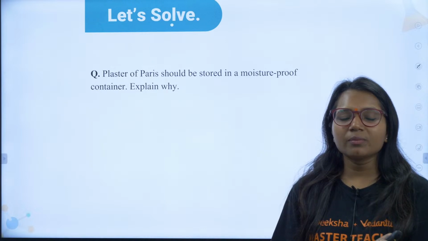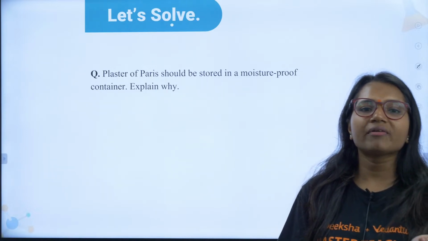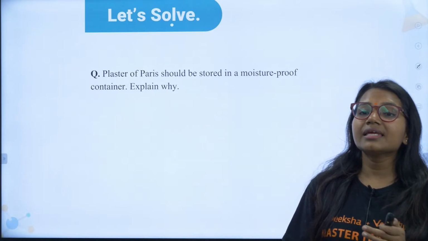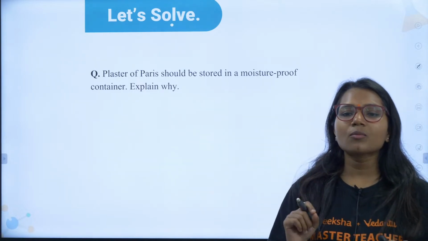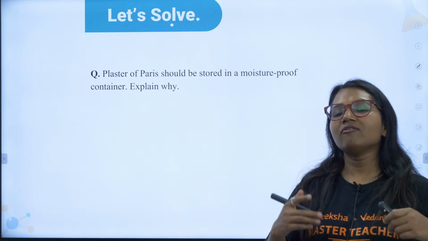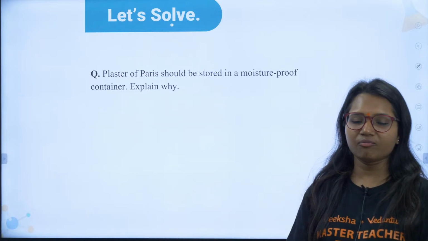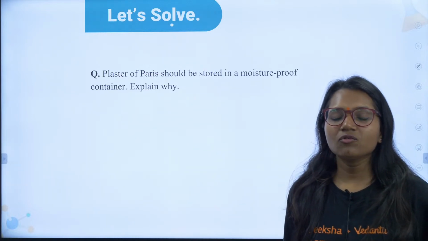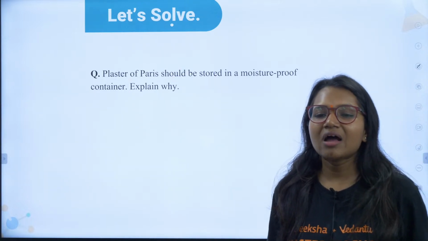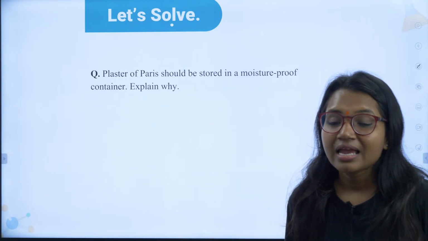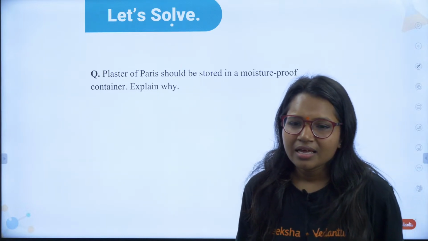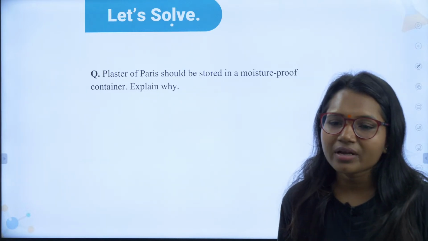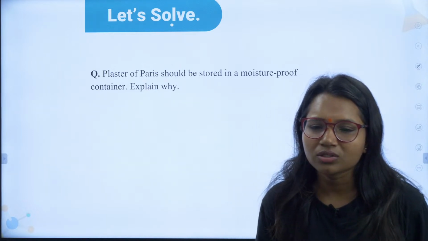Plaster of Paris should be stored in a moisture-proof container. What is the reason for this? Tell me, what is the chemical formula for plaster of Paris and where do we use it? Have you ever used it in your life? Have you ever seen it? It reacts with water and becomes hard. Absolutely correct.